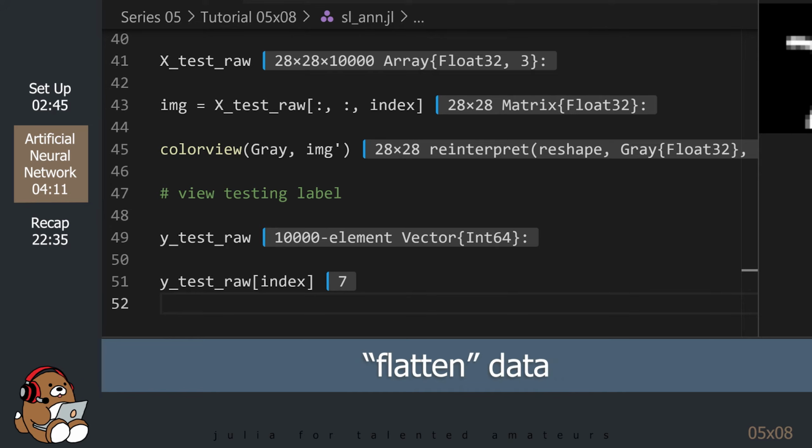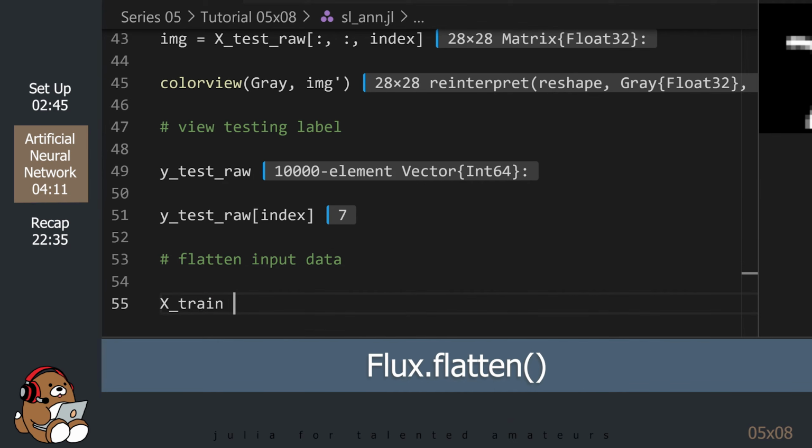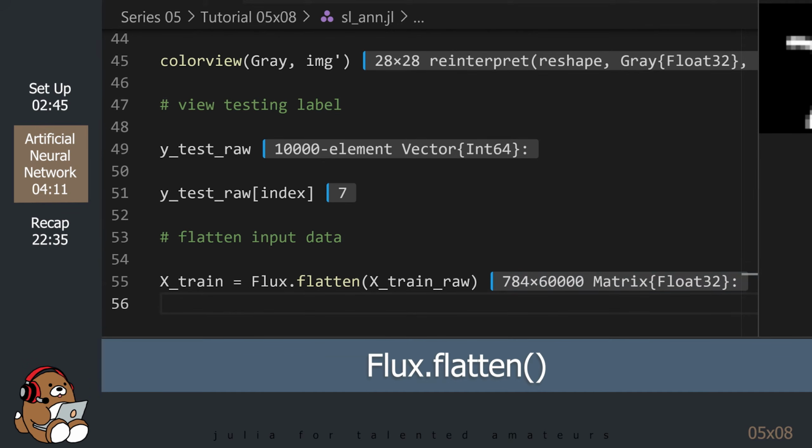For the input data, we need to, quote-unquote, flatten the three-dimensional tensor into a two-dimensional matrix. Normally, that would mean reshaping our Julia array, but the Flux.jl package has a utility function called flatten that will do that for us.